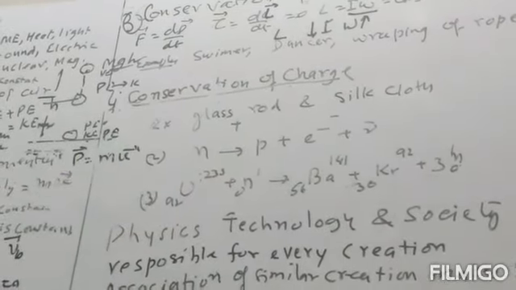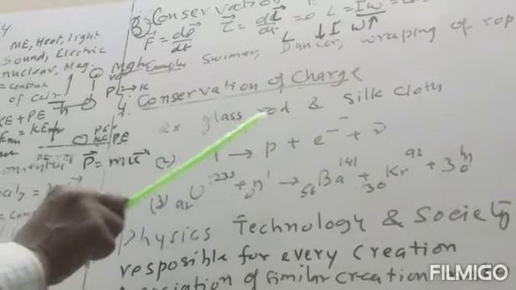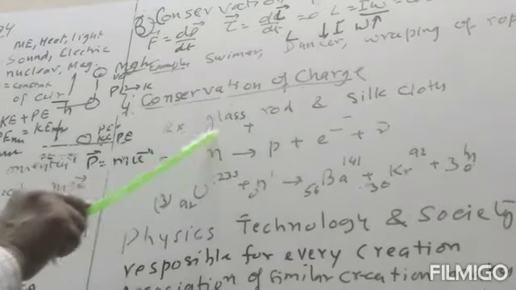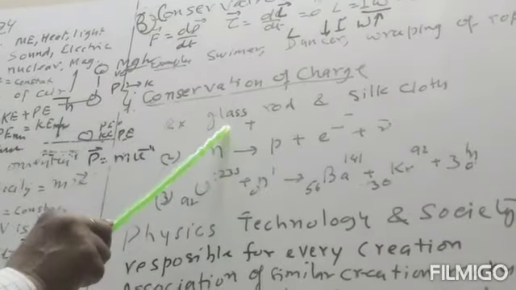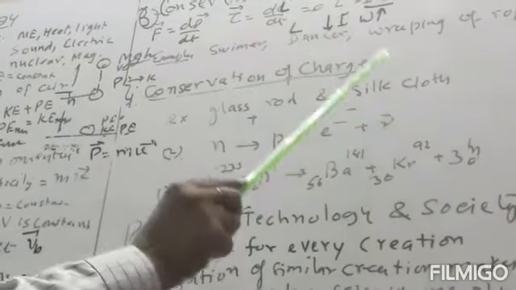We take the example of the glass rod. If we rub the glass rod with a silk cloth, then the glass rod becomes positive and the silk becomes negative.